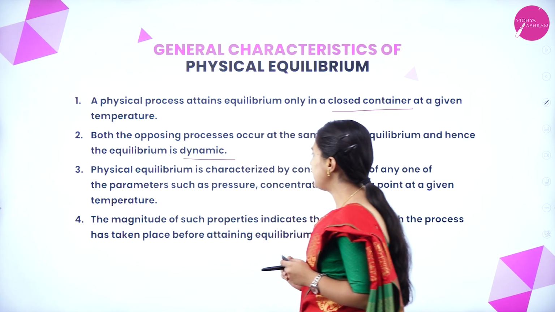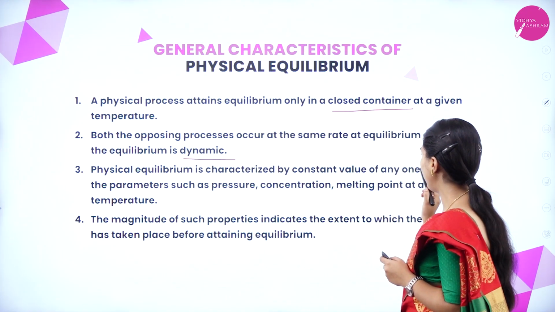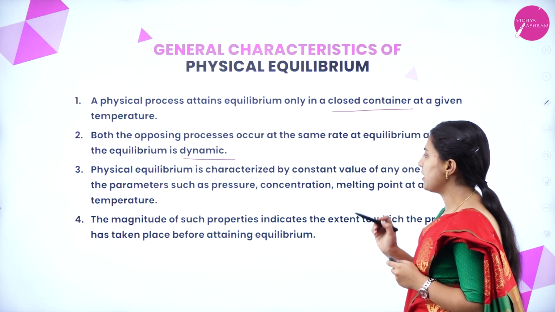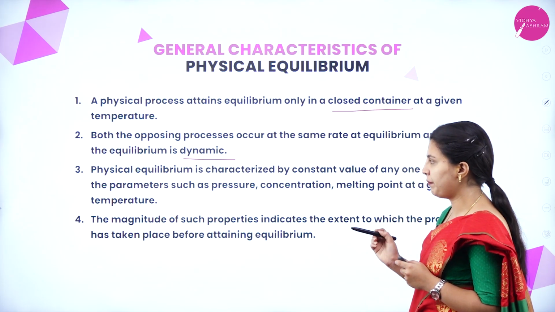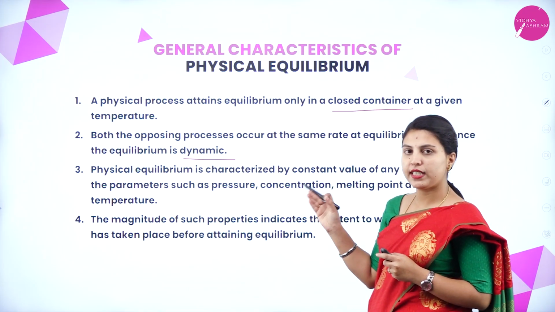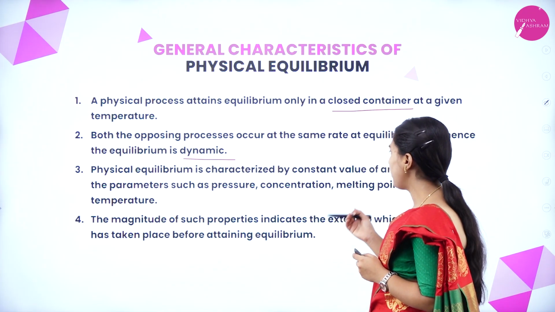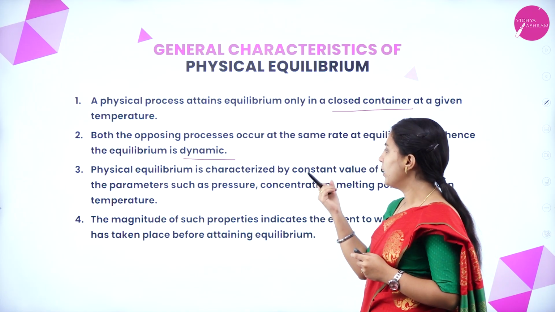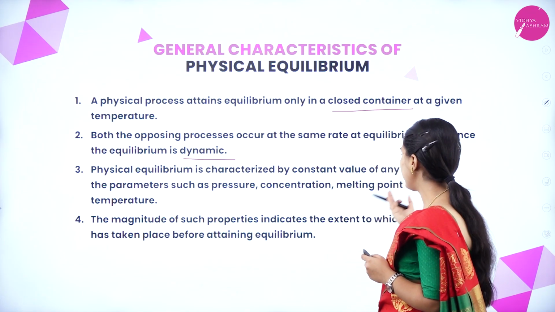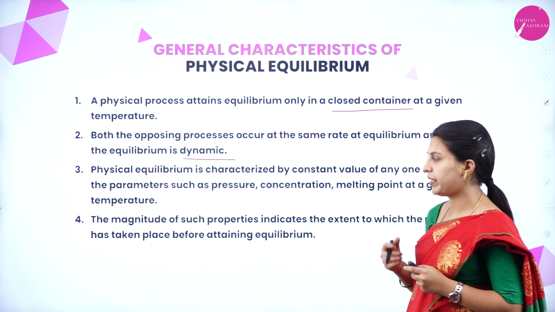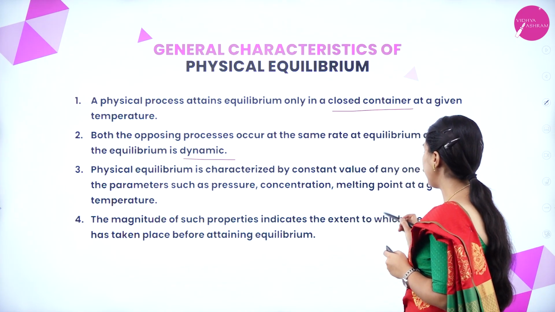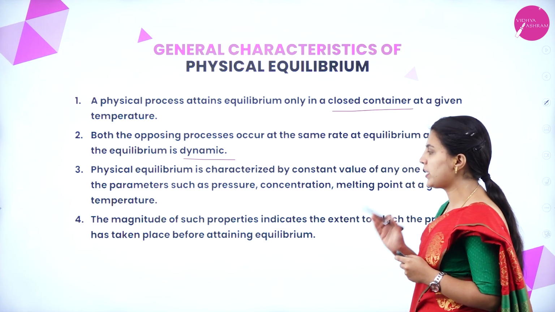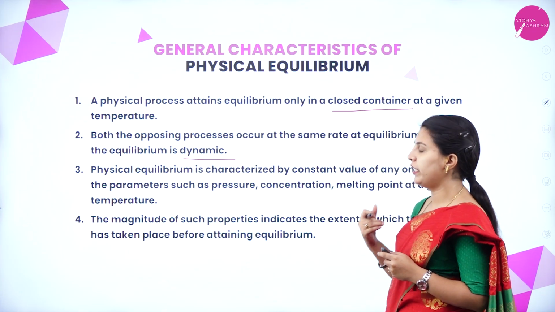Physical equilibrium is characterized by a constant value of one of the parameters such as pressure, concentration, or melting point at a given temperature. The magnitude of such properties indicates the extent to which the process has taken place before attaining equilibrium.